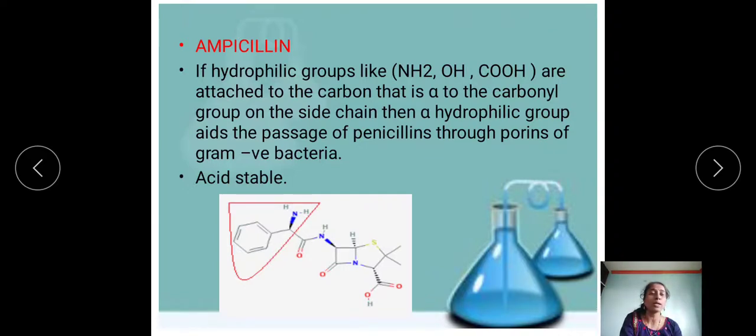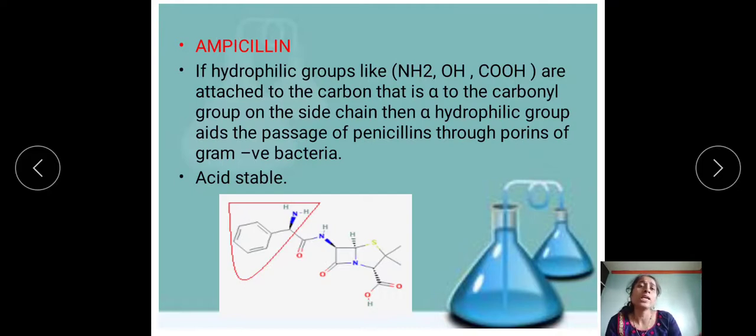That is aminopenicillins, because of the presence of an amino group substitution in the acyl amide side chain. Because of the substitution with the amino group, the name given to such penicillins is aminopenicillins. The examples are ampicillin, amoxicillin and talampicillin.